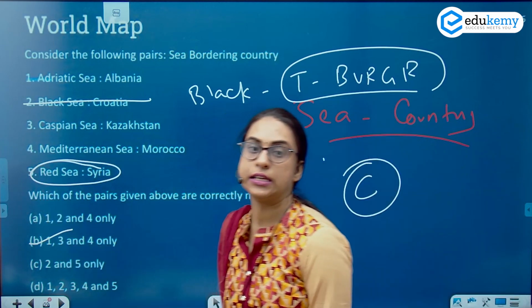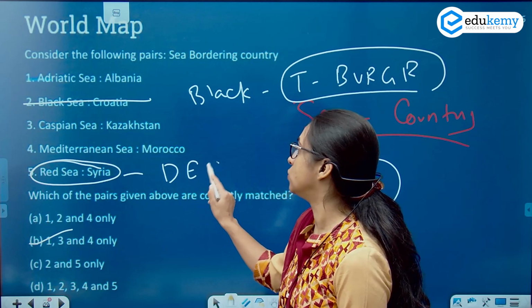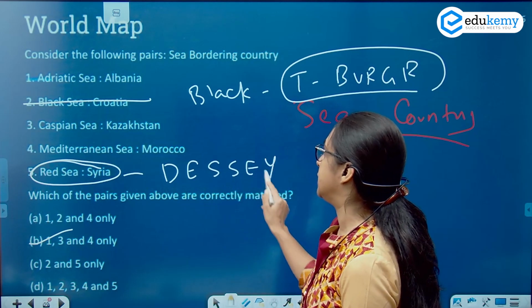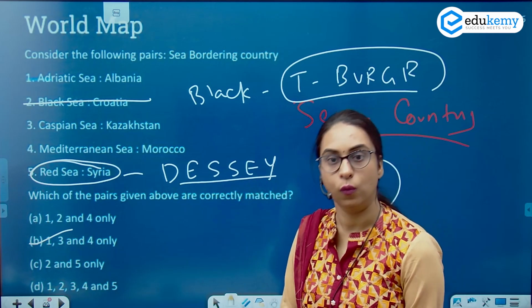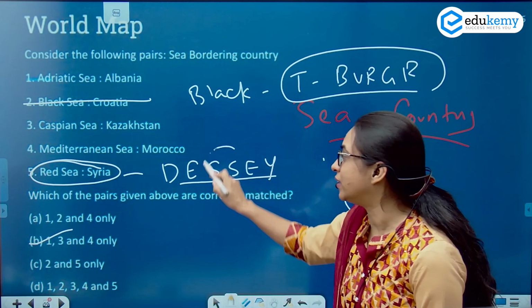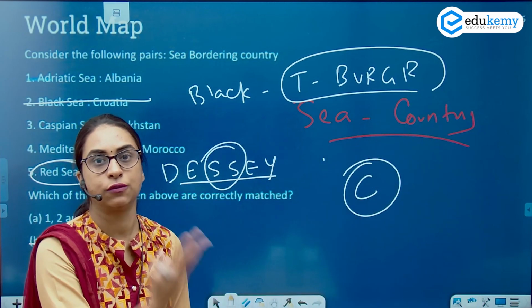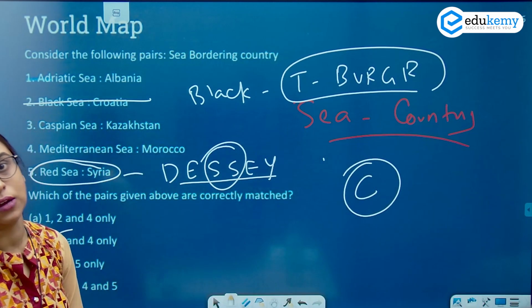Now, if I see Red Sea, the short form remembered by the student is DESSEY, D-E-S-S-E-Y. Students know the short form, but they don't know whether this S is for Syria, Somalia, Sudan, or Saudi Arabia.